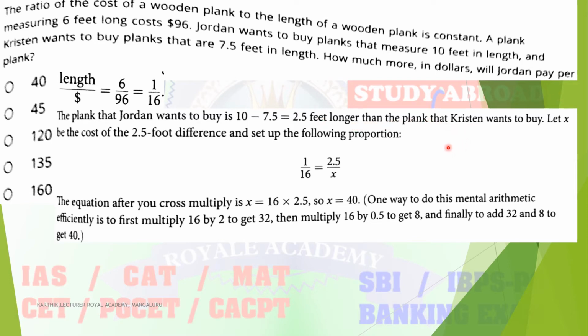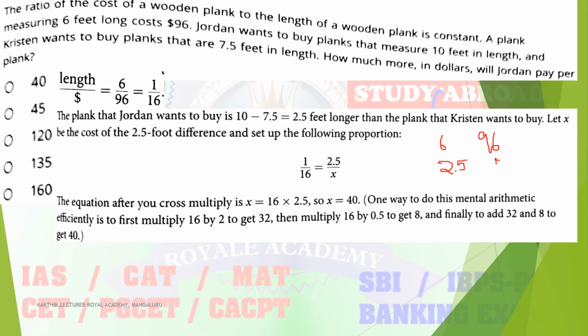Next, let x be the cost of the 2.5 feet. We don't know the cost of 2.5, but we know the ratio. The ratio is 1 divided by 16 is equal to x over 2.5, and that is nothing but cross multiply, as I already told in the last problem. For 6 feet the cost is 96, so for 2.5 feet what is the cost?